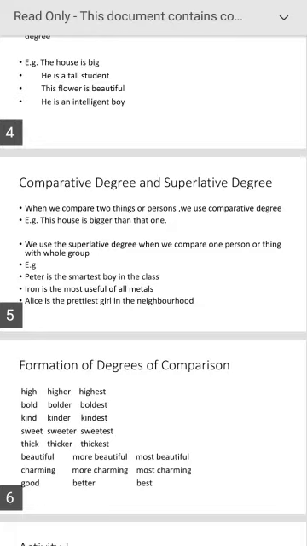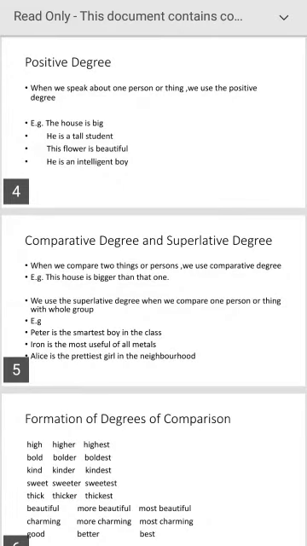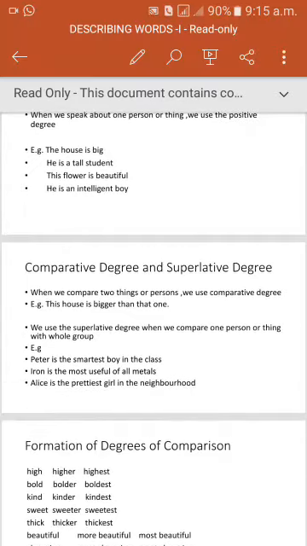There are some irregular adjectives. Their formation is different in all three degrees: positive, comparative, superlative. For example, good, better, best. Good is positive degree, better is comparative degree, best is superlative degree. I have given a list.